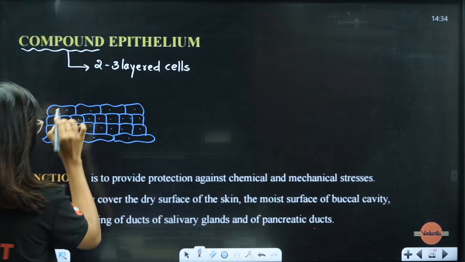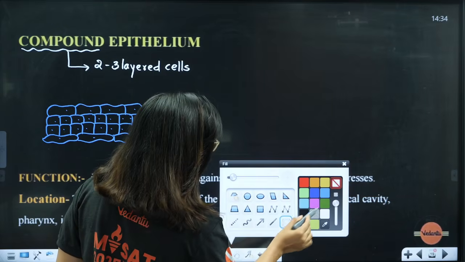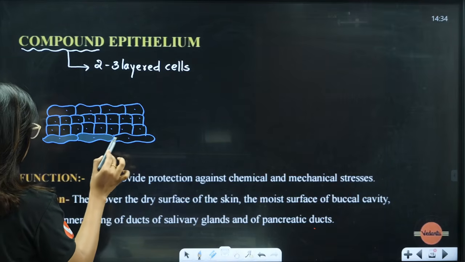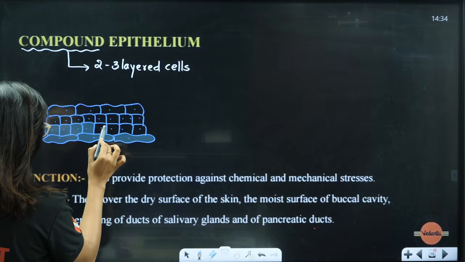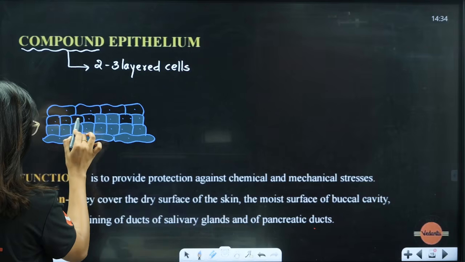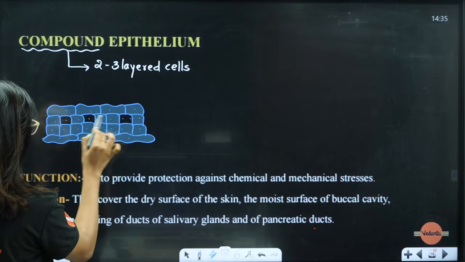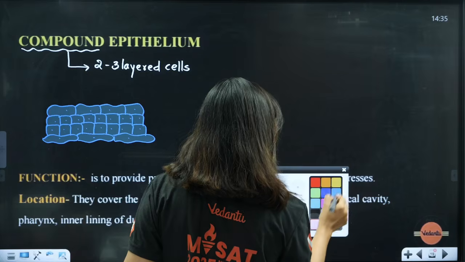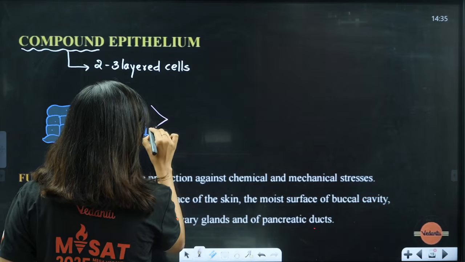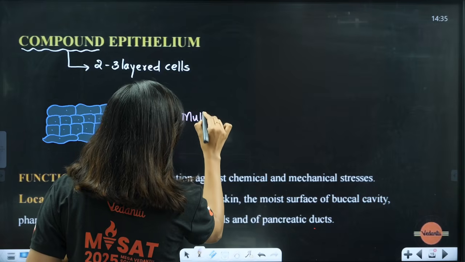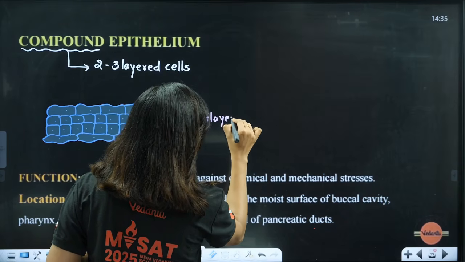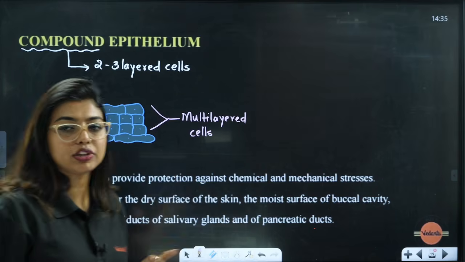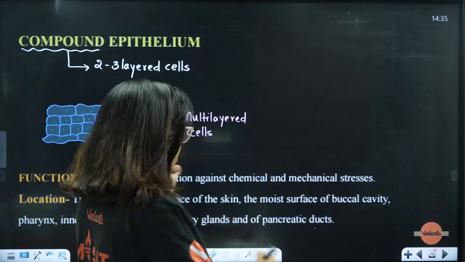I have drawn a very diagrammatic representation. You don't have to say, ma'am, this is how it will look. It will not look exactly like this. This is just a very simple diagrammatic representation. Somewhat like this it will be looking. Now, students, understand. These are the multi-layered cells. Now here, compound epithelium types they have not asked you to study, but it is good for you to know